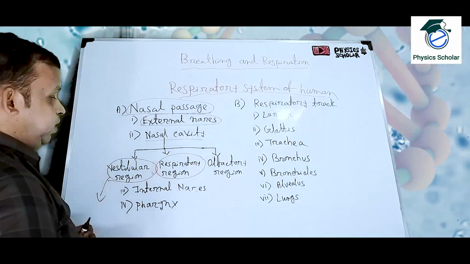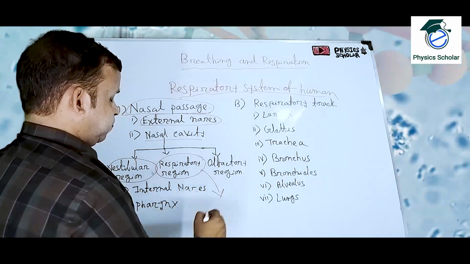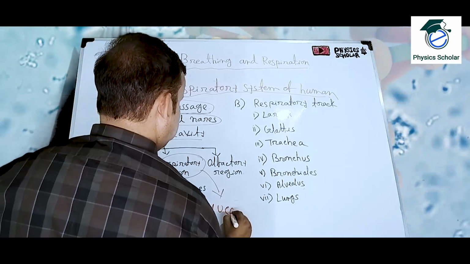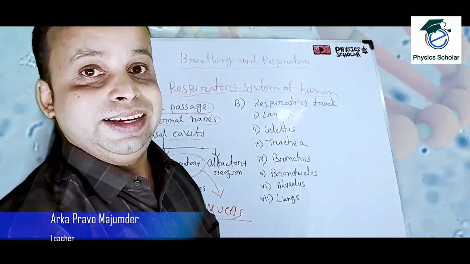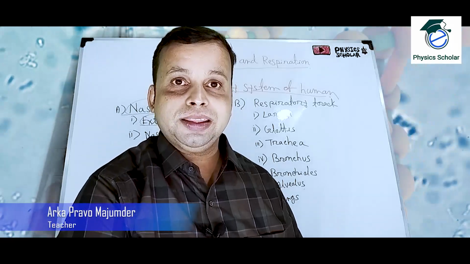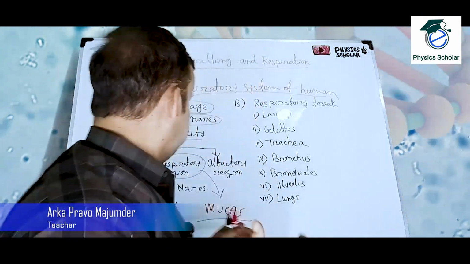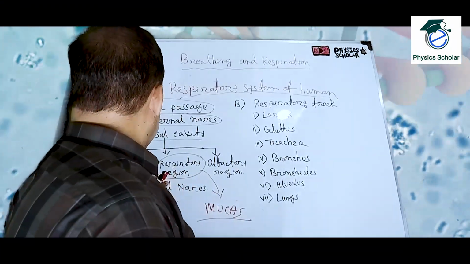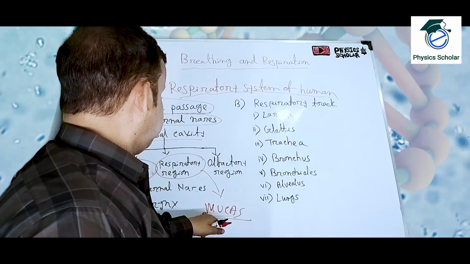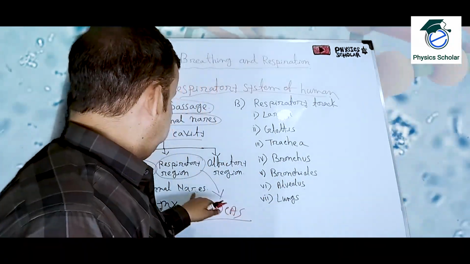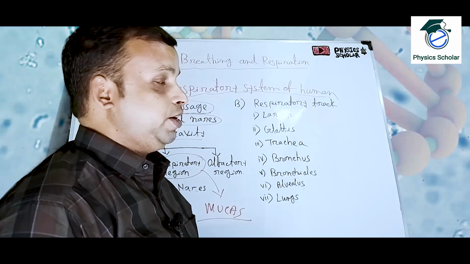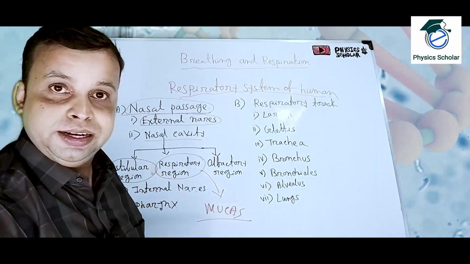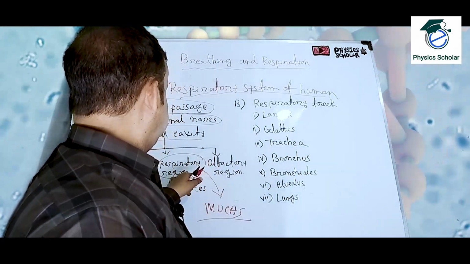Next is the respiratory region. This part basically secretes the mucus and makes the air dry and hot. Okay. So whatever air we are taking, first it passes the vestibular region where it will be purified, and here, with the mucus, it will be made dry and hot. The mucus will be secreted from the respiratory region, that means the middle portion of our nasal cavity. So the first portion is the vestibular region, and the next portion is the respiratory region.